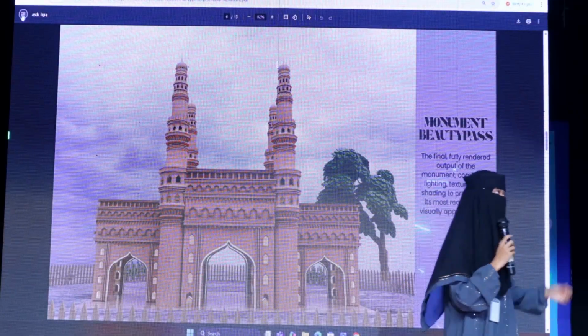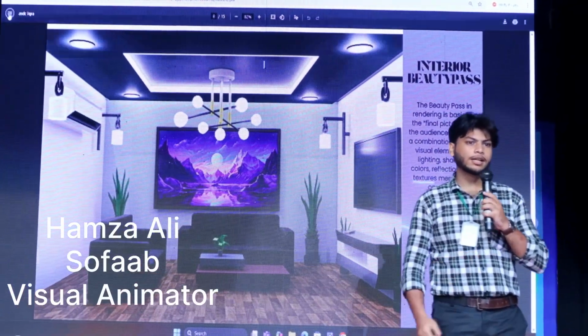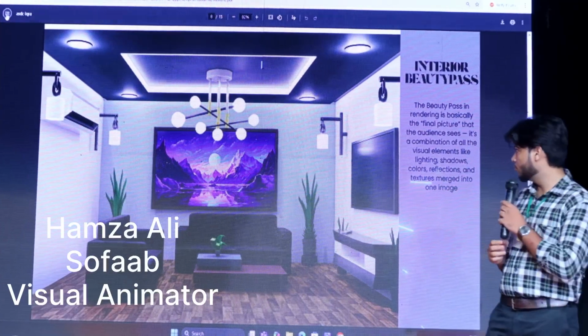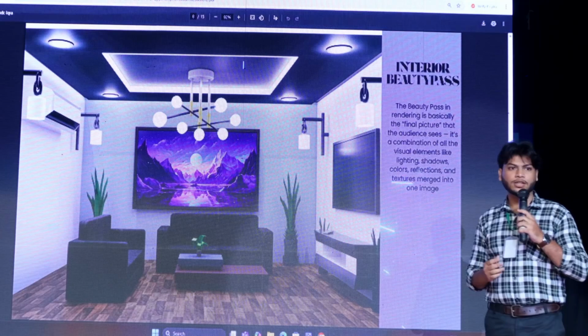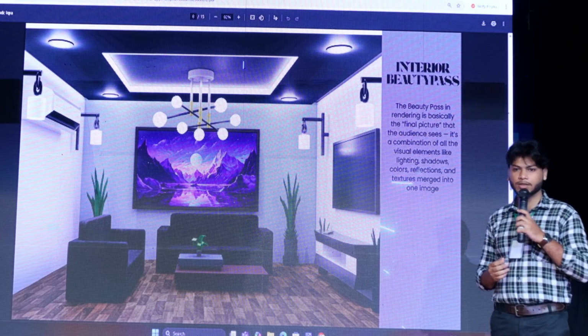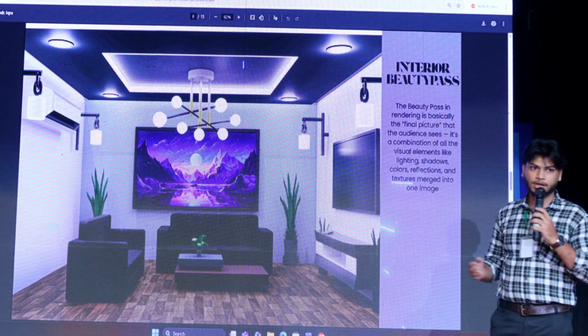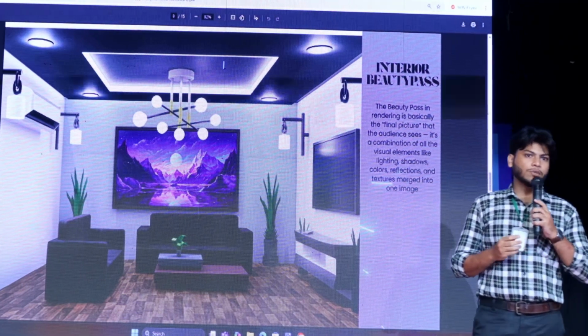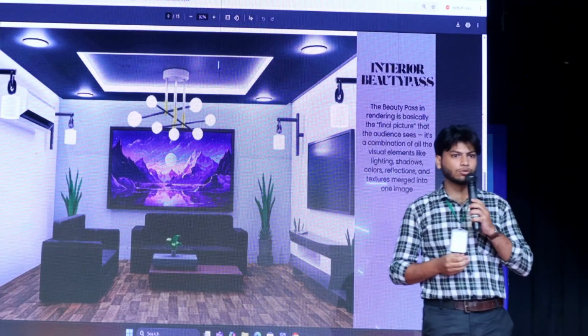Hello everyone, my name is Hamza Ali. Today I am here to present my 3D interior design that I created in Autodesk Maya. As you can see, this project features a modern living room with detailed elements like a sofa, ceiling light with chandelier, wall decoration and etc. I used Maya polygon modeling, lighting, texturing and rendering tools to build this design.